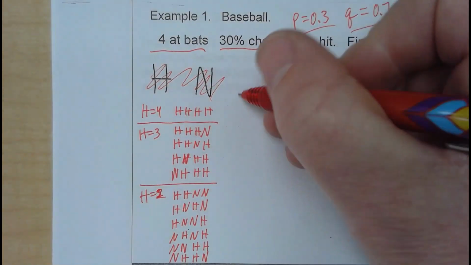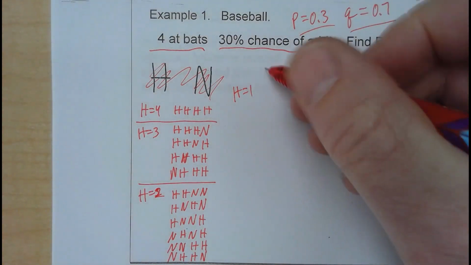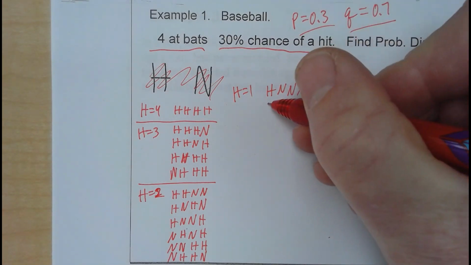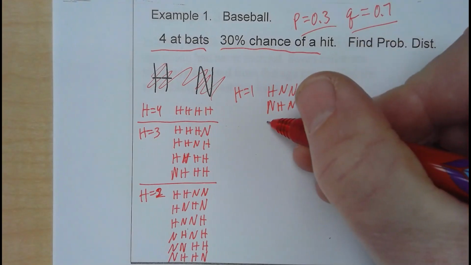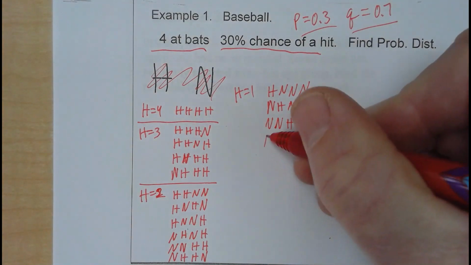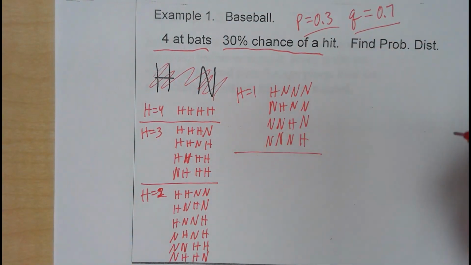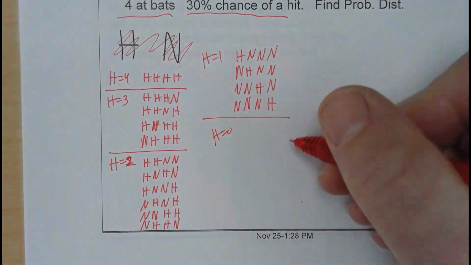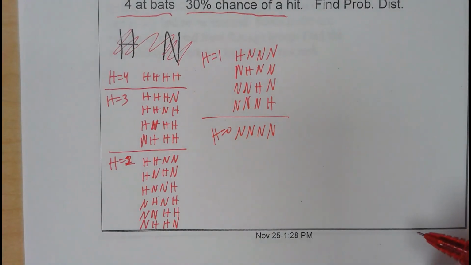Okay, then what else could happen? You could just have 1 hit in the game. So if there's 1 hit in the game, it would be hit, no hit, no hit, no hit. Or it could be no hit, hit, no hit, no hit. And then the next one would be no hit, no hit, hit, and no hit. And the last one would be no hit, no hit, no hit, and hit. Okay? And then the last thing that could happen is you could have H equals 0. You could go 0 for 4. So that would be no hit, no hit, no hit, no hit. So there's only one way to do that.